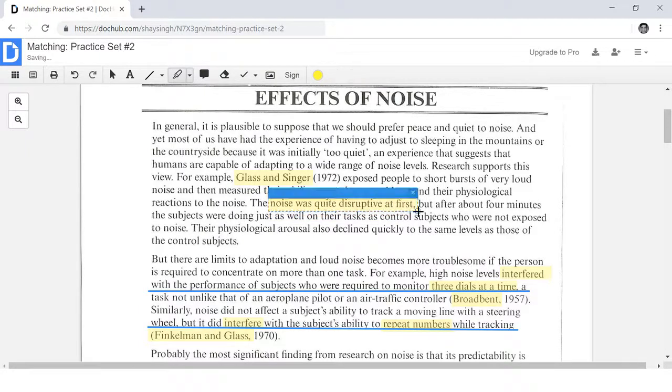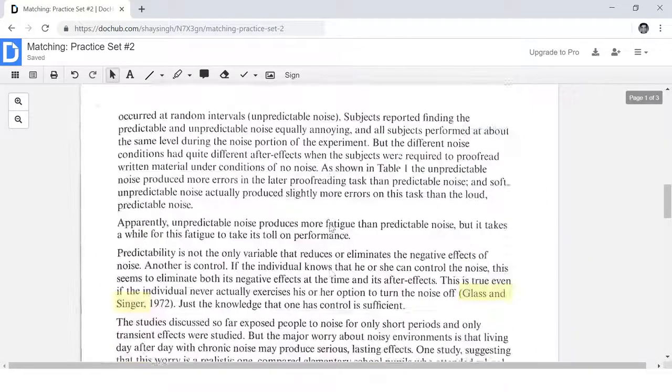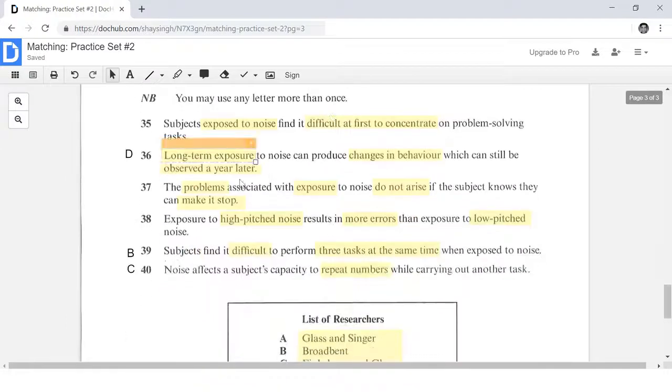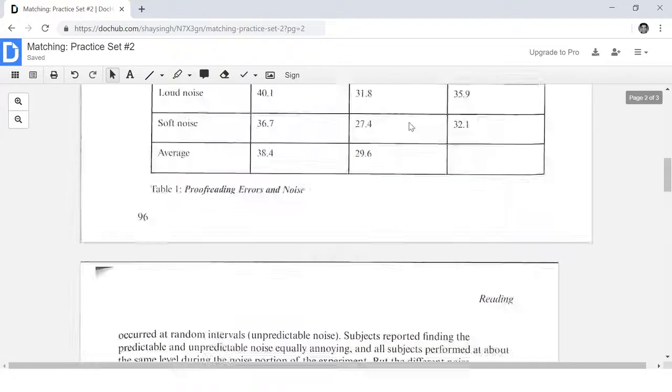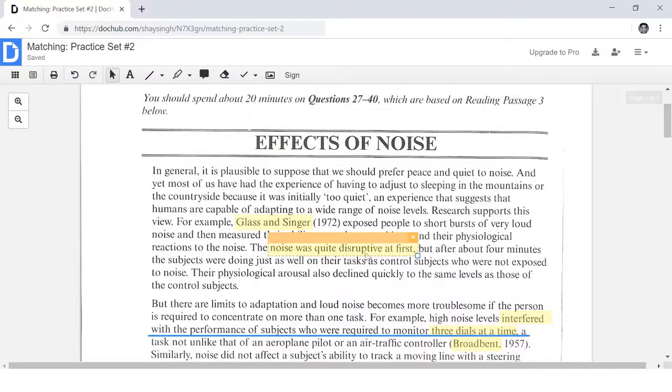noise was quite disruptive at first. That's what it says. Noise was quite disruptive at first. And this right here is synonym language. I remember reading about that. Here in the question it says, subjects exposed to noise find it difficult at first to concentrate. They find it difficult at first to concentrate. So that is synonym language for noise was quite disruptive at first. Okay, it was difficult to concentrate at first because the noise was quite disruptive in the beginning.